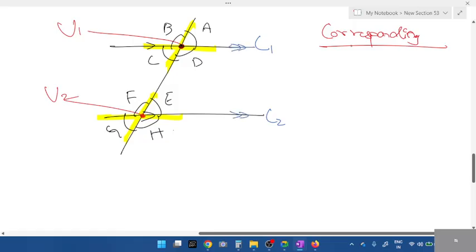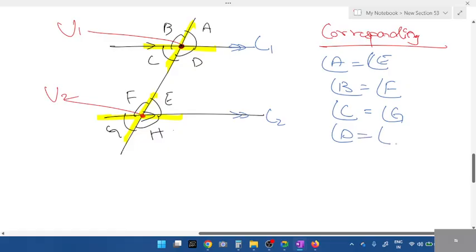For corresponding angles, you compare both lines L1 and L2. What is corresponding to angle A? Second line, same position: angle E. Next, for angle B, F. Next, angle C. Next, angle D is a corresponding angle.